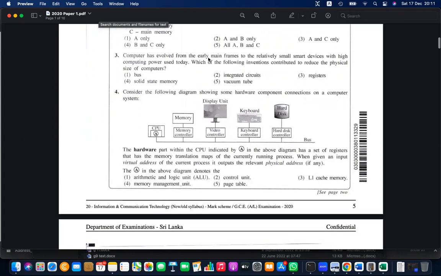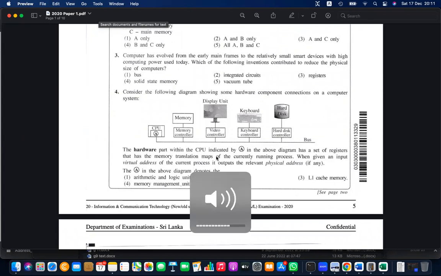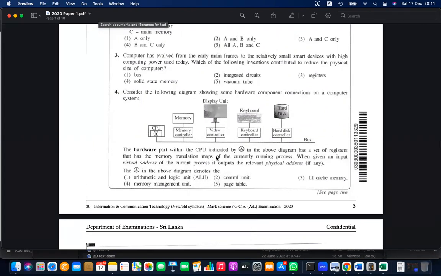Consider the following diagram showing some bus. A bus is a transportation path inside the processor or motherboard, just transportation lines. It is constructed with a set of logic gates and wires.